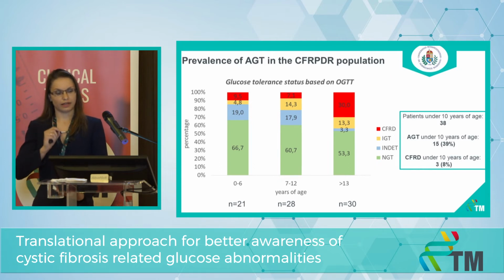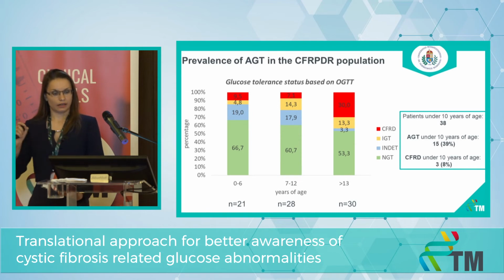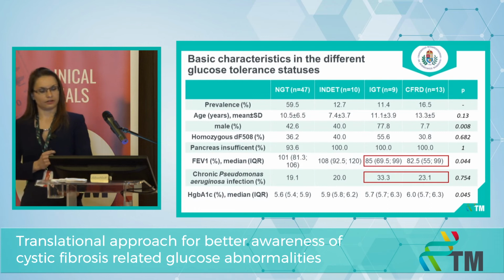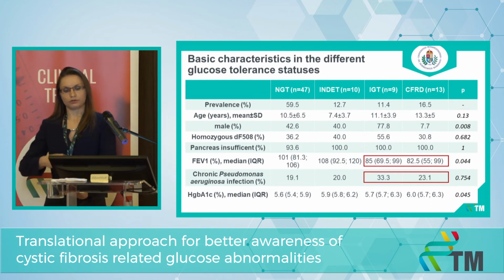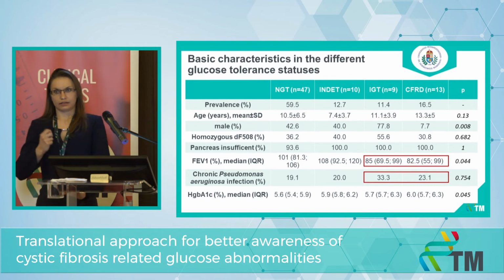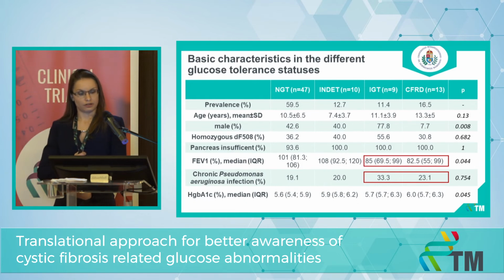And under the age of 10, the prevalence of diabetes is 9%, which increases by age to 30% in the teenage population. Here you can see the table with the 4 glucose tolerance statuses: the normal glucose tolerance, the intermediate glycemia, the impaired glucose tolerance and the diabetes. And you can see the basic characteristics of these patients.